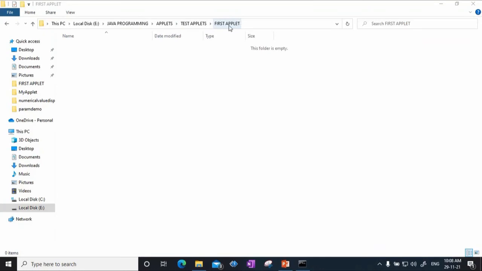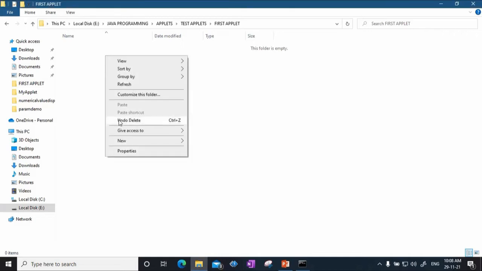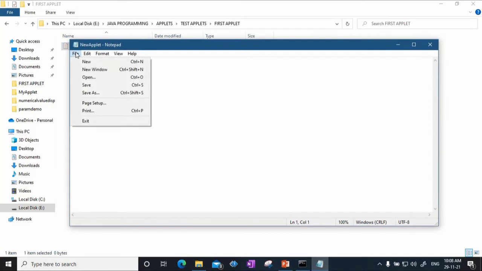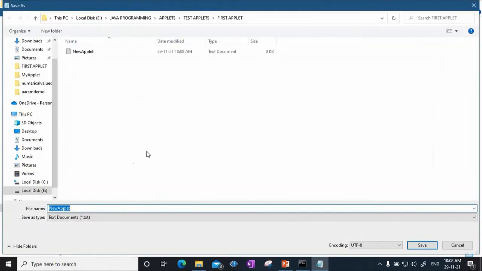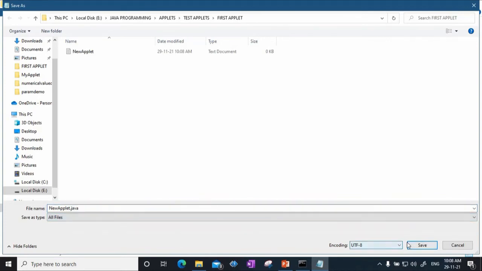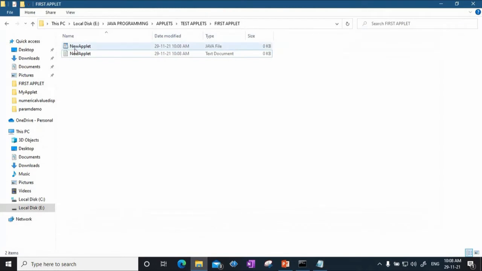So this is the folder that I've created, first applet. I will first write the Java code for the applet. I'll create a new text file and call it new applet. I will save this file as newapplet.java. So this is the Java file that is created.